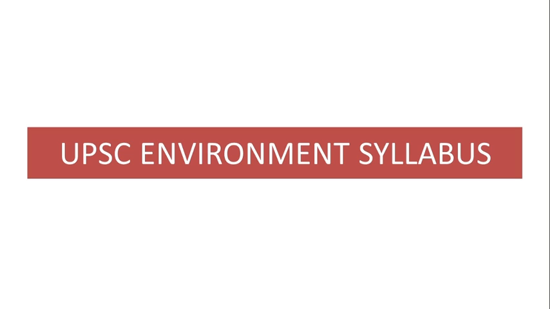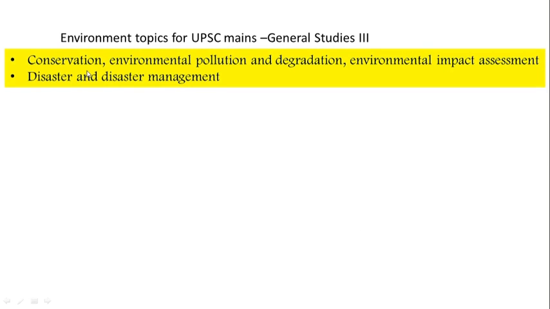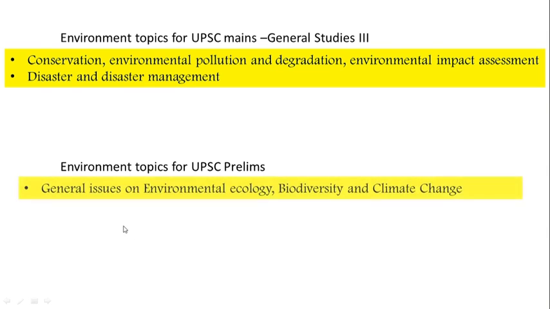UPSC environmental syllabus. In UPSC, environment plays a very important role and many questions are frequently asked from environmental topics. So, UPSC mains General Studies 3 includes the following environmental topics like biodiversity conservation, environmental pollution, environment impact assessment, disaster and disaster management. In UPSC prelims, the main topics of environment are environmental ecology or ecosystem, biodiversity, and climate change.